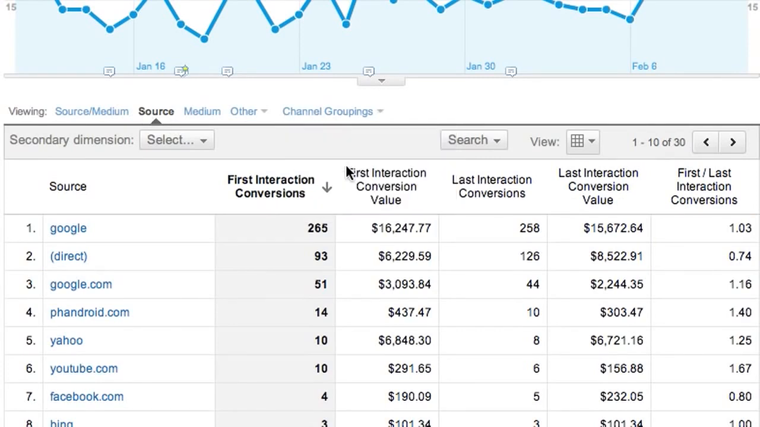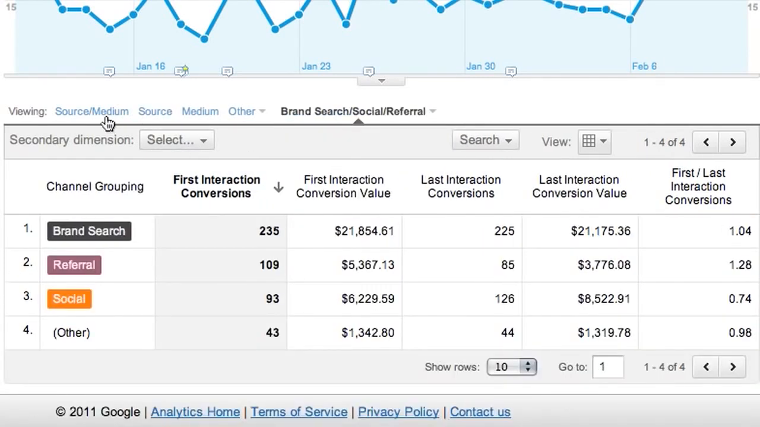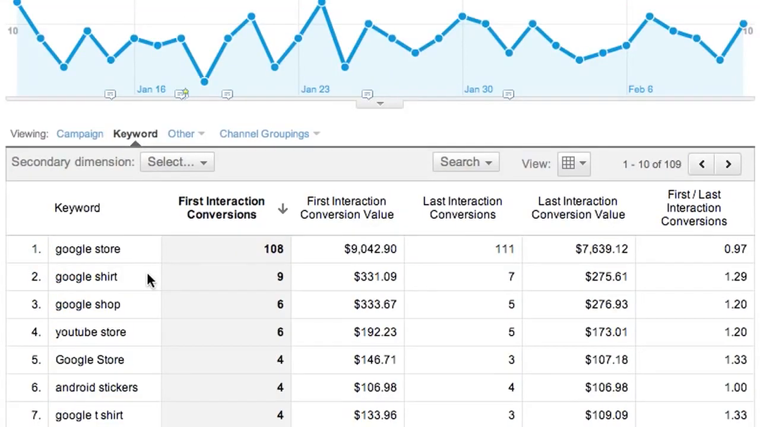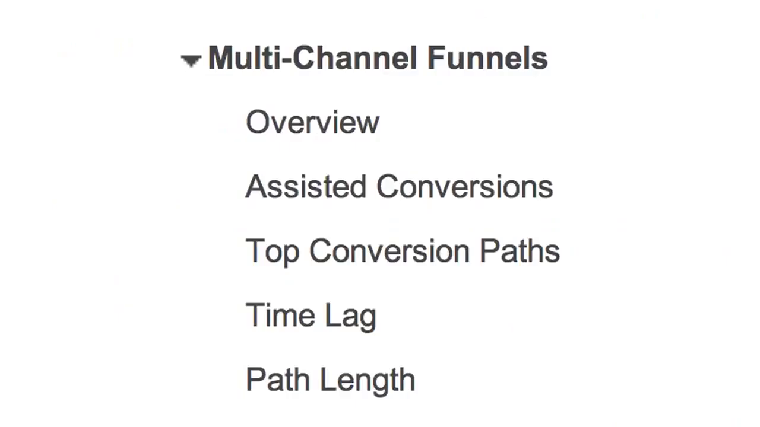You can see these metrics for all your channels, and even your channel groupings, down to the keyword level. You get important insights into the role that each of these traffic sources plays in your conversions. That's an overview of the multi-channel funnel reports.